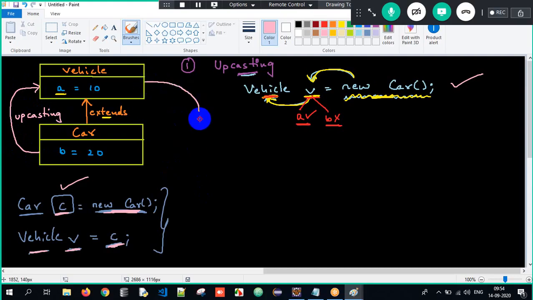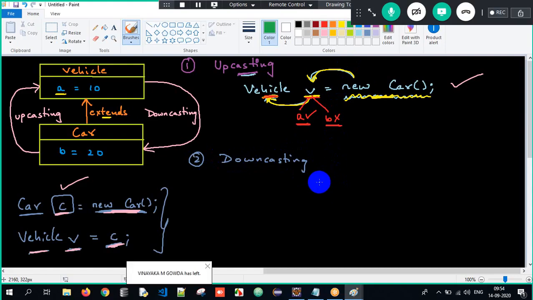Now I have to come back as well. I have to come back to this data. This is nothing but downcasting. So how will I do downcasting here? Very simple. I have to achieve downcasting. First of all, downcasting can be done only after upcasting. Have I upcasted?